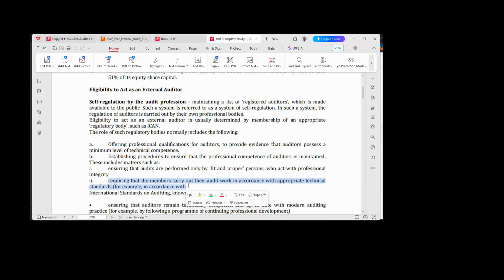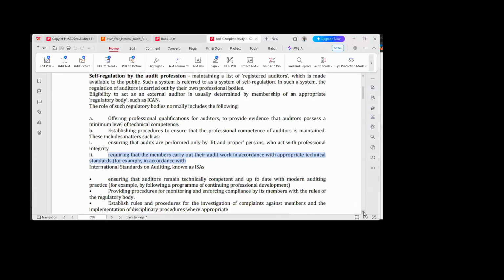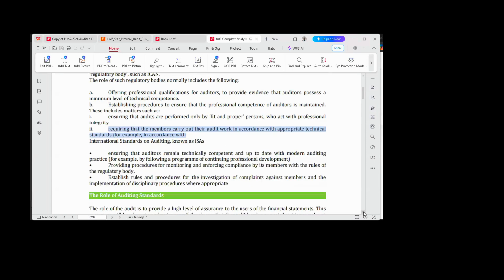And all of these must have been tutored, explained to the auditor so that when he's performing his engagement, he is properly guided, right? So those are the areas that ICAN will also help to put in place. All right. Another thing we also need to note is